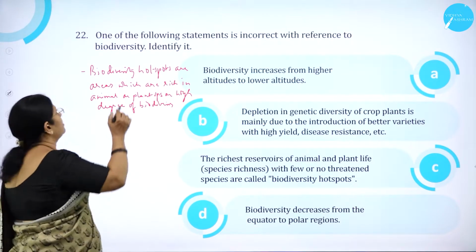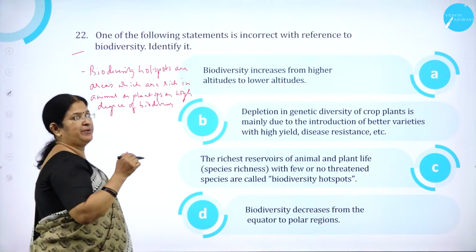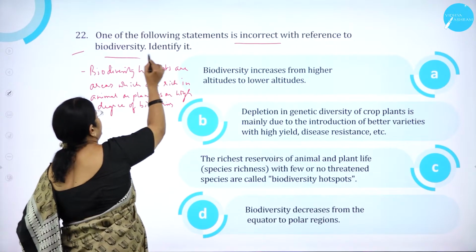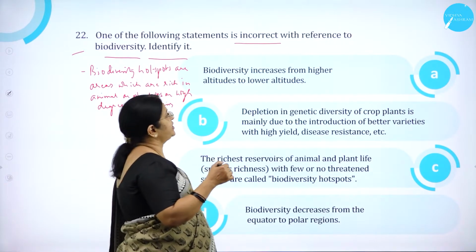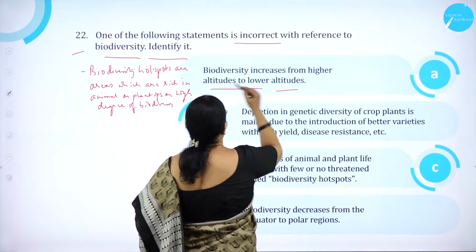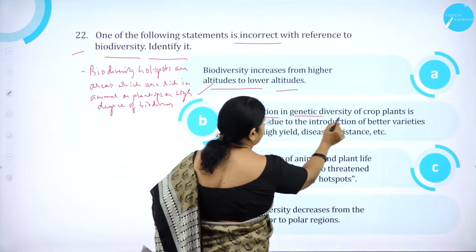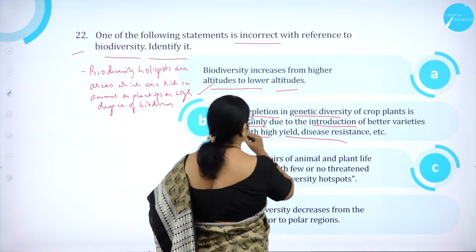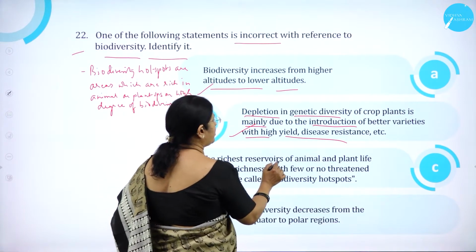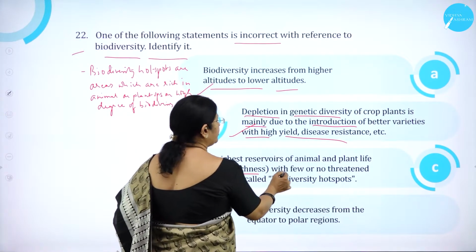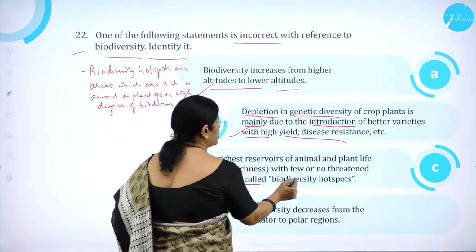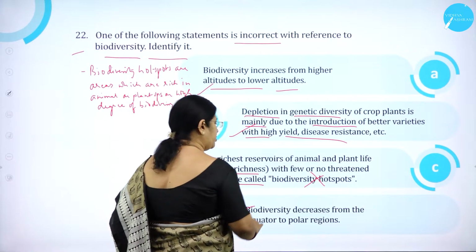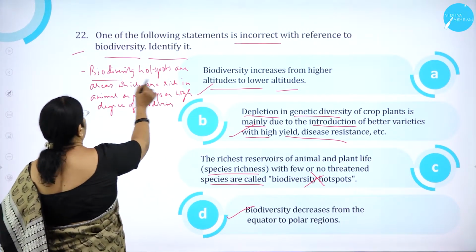Moving on to question number 22. One of the following statements is incorrect with reference to biodiversity. Identify it. Biodiversity increases from higher altitudes to lower altitudes, correct. Depletion in genetic diversity of crop plants is mainly due to the introduction of better varieties with high yield and disease resistance, correct. The richest reservoir of animal and plant species richness with few or no threatened species are called biodiversity hotspots, wrong. Biodiversity decreases from the equator to the poles, correct. So what are biodiversity hotspots?